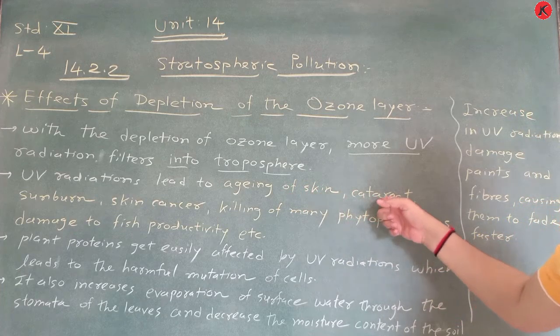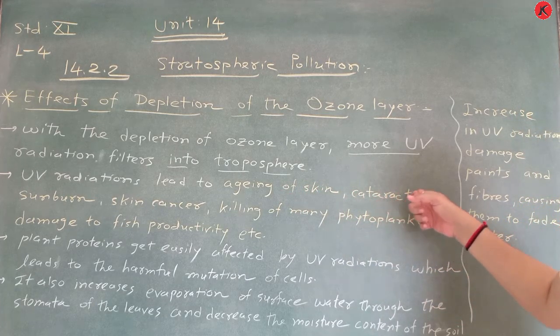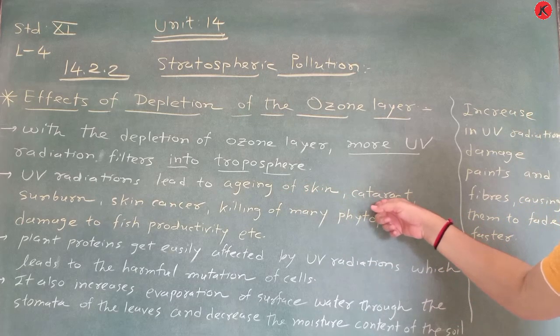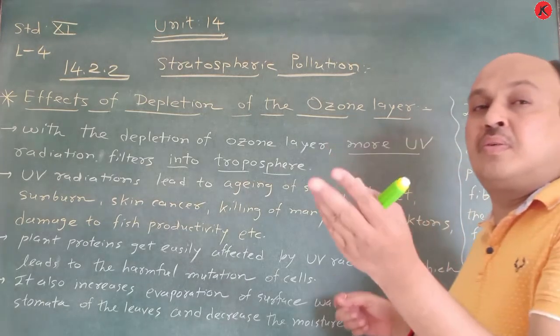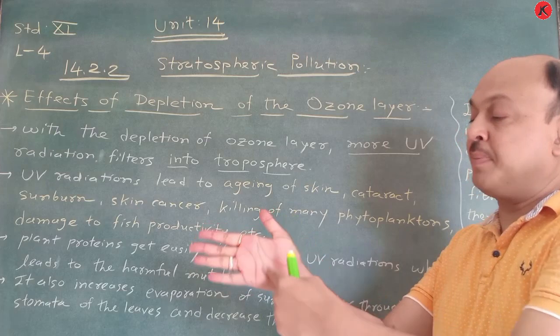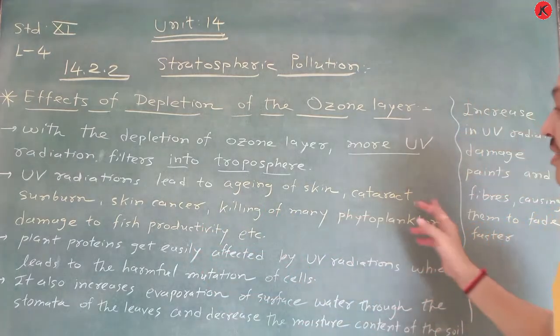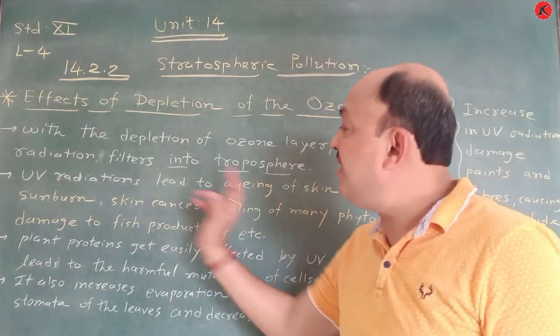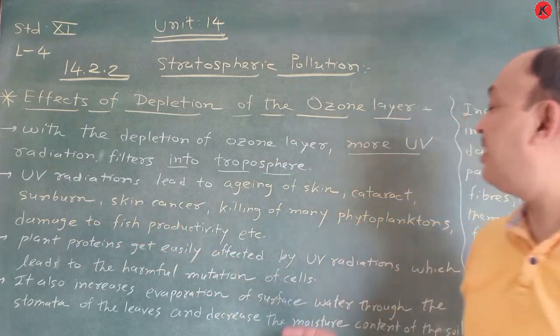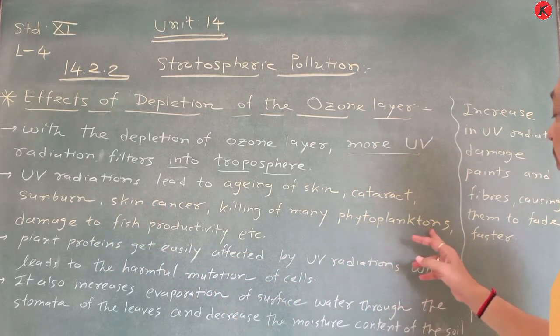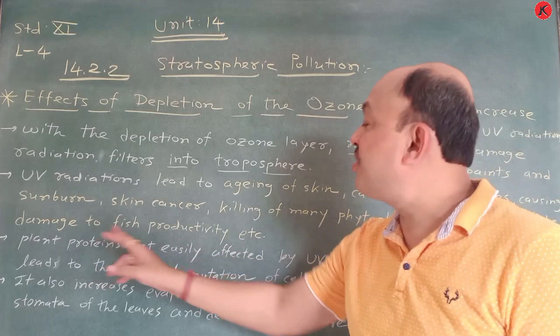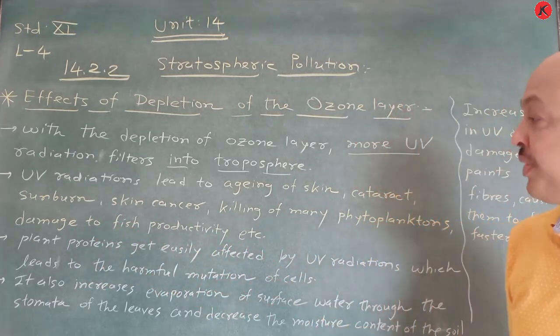Aging of skin, cataract, which is like scratches in the eye, sunburn, skin cancer, killing of many phytoplanktons, damage to fish productivity, etc.